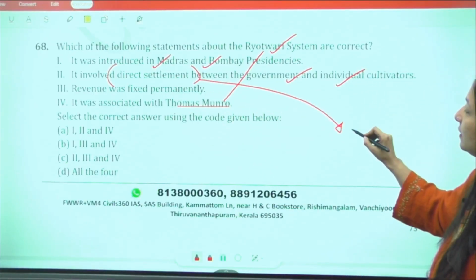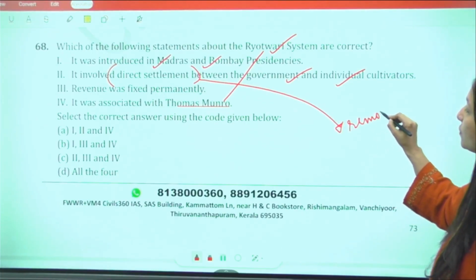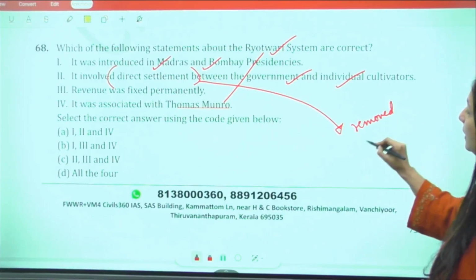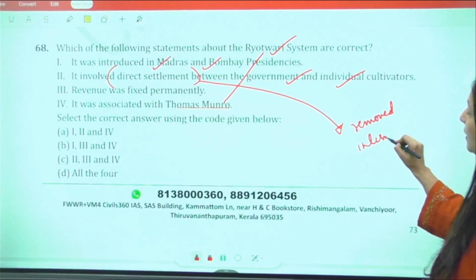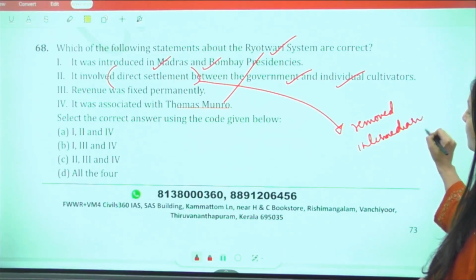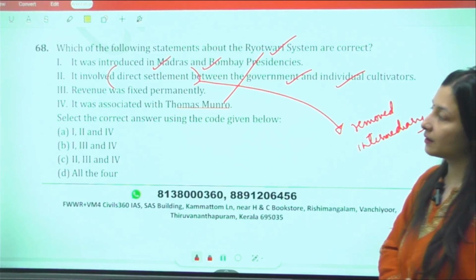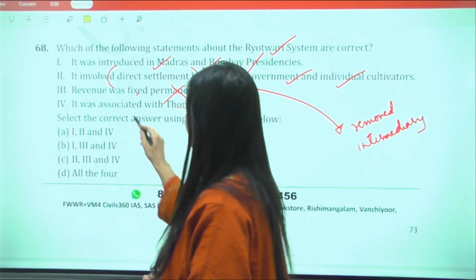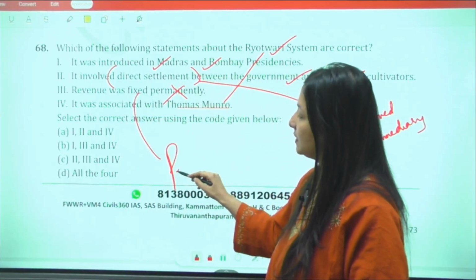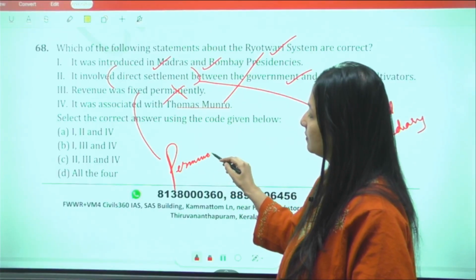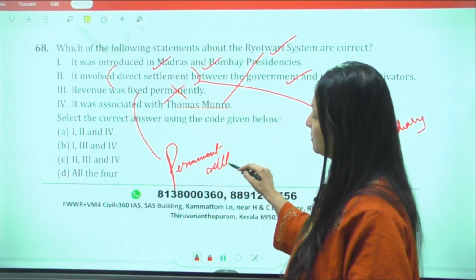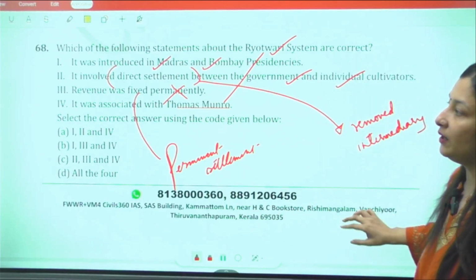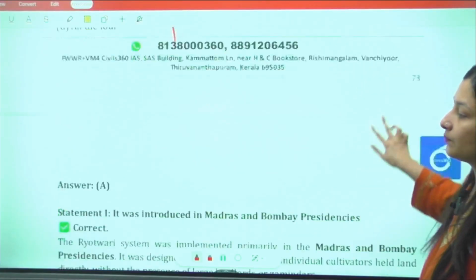And what they did, they removed the intermediaries. Revenue was fixed permanently. This permanent fixation of revenue has been seen in permanent settlement, not over here. This is wrong. Okay, 1, 2, and 4 are right over here.